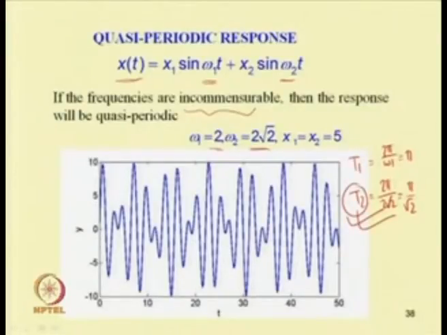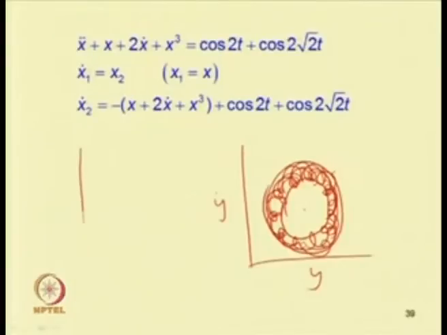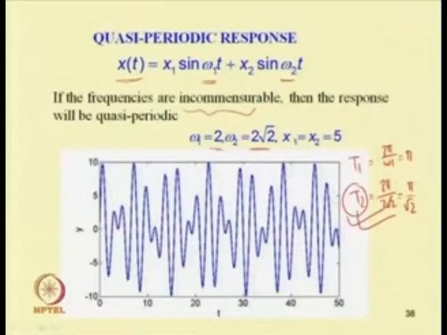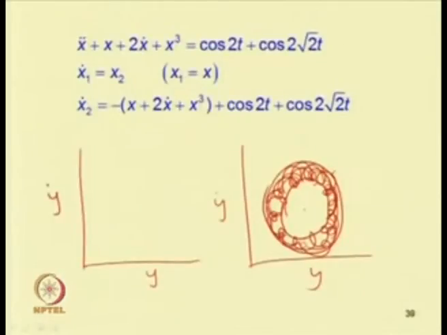By taking T2, we sample this response curve with this time period, and then we plot the phase portrait of the sampled time response. That means we sample it at an interval, starting with this point. If we sample it with pi by root 2, then one can observe that the resulting curve will be a closed loop.